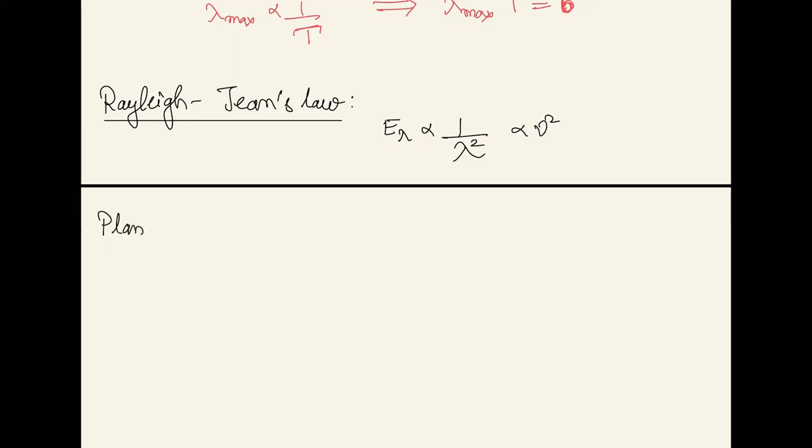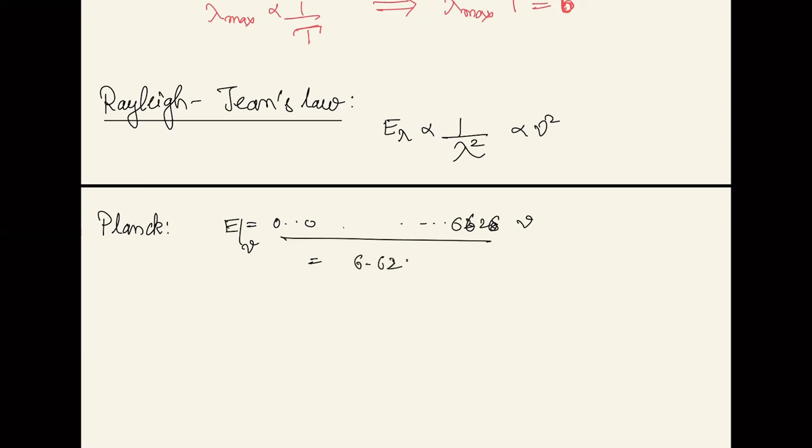Planck came into the picture, and he simply said that energy pertaining to that particular lambda is not any random value, but it is proportional to nu. Energy at any nu is proportional to nu, and it is some very small constant, 0.00000006 something, 6626 times nu, which essentially this term is